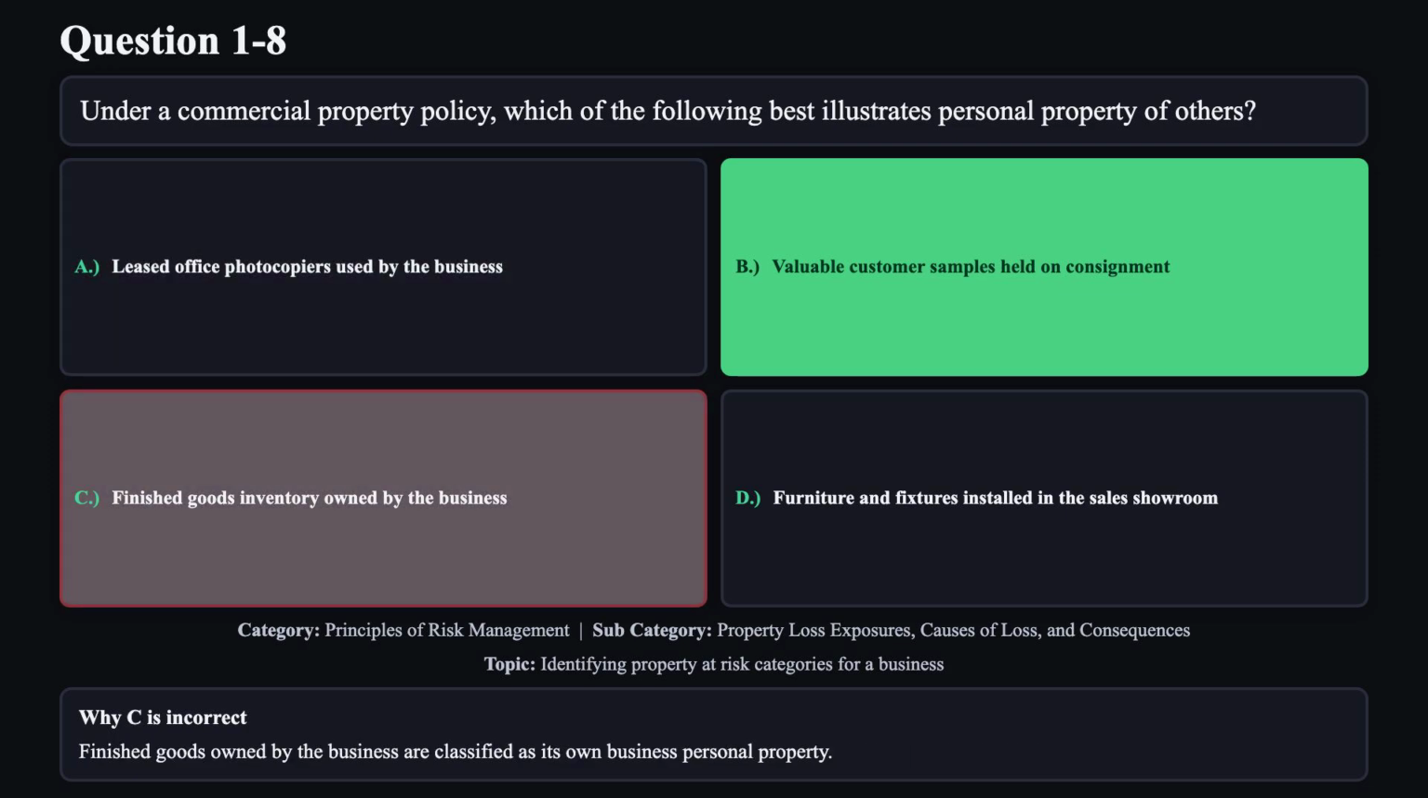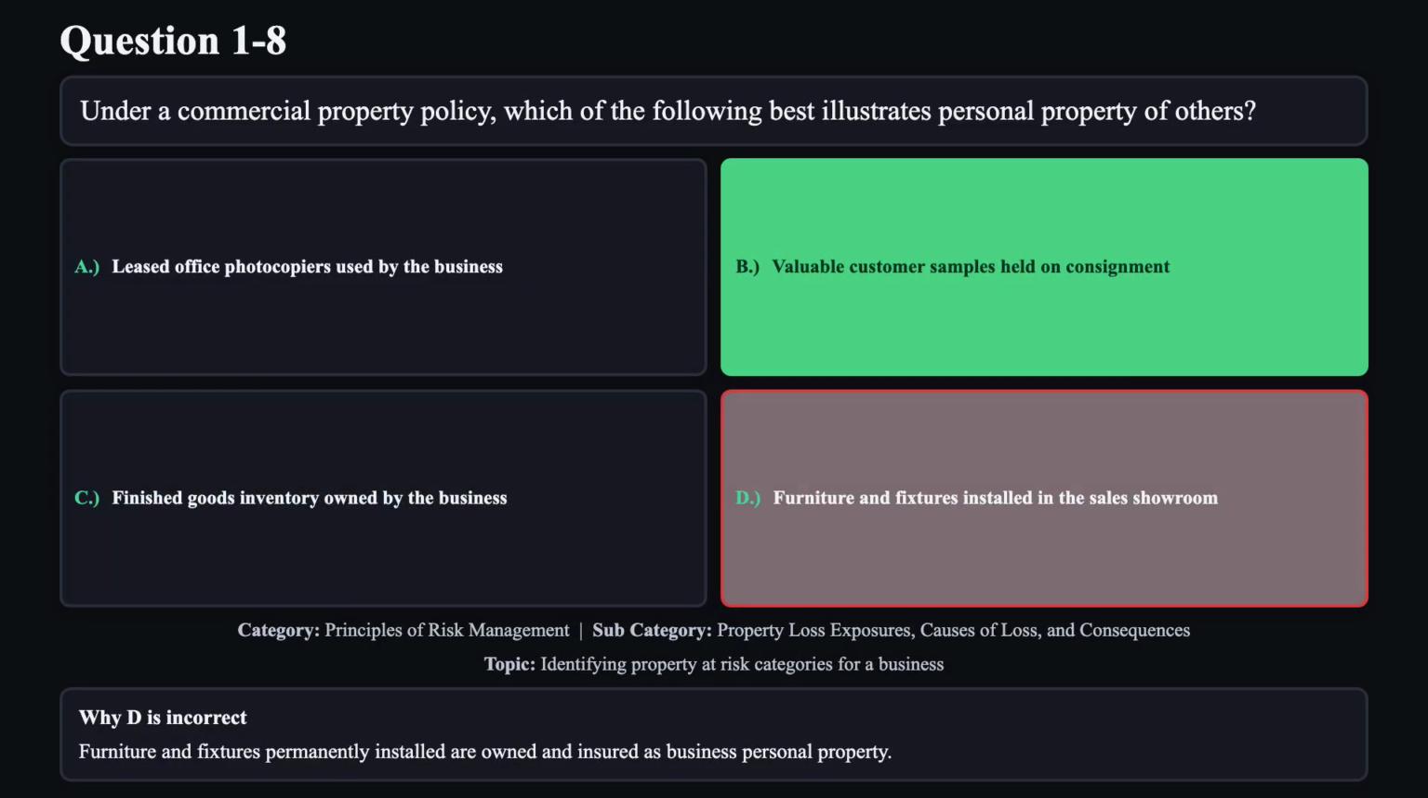Reason C is not correct. Finished goods owned by the business are classified as its own business personal property. Reason D is not correct. Furniture and fixtures permanently installed are owned and insured as business personal property.